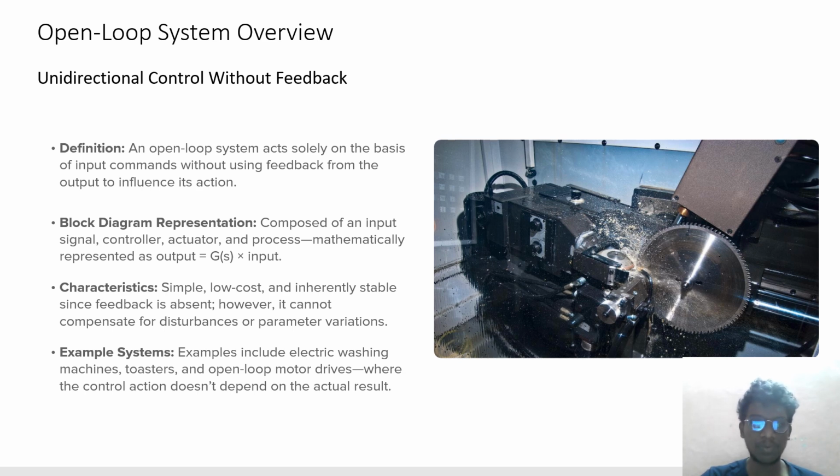Characteristics: simple, low cost, and inherently stable since feedback is absent. However, it cannot compensate for disturbances or parameter variation. Examples include washing machines, toasters, and open loop motor drives, where the control action does not depend on the actual result.